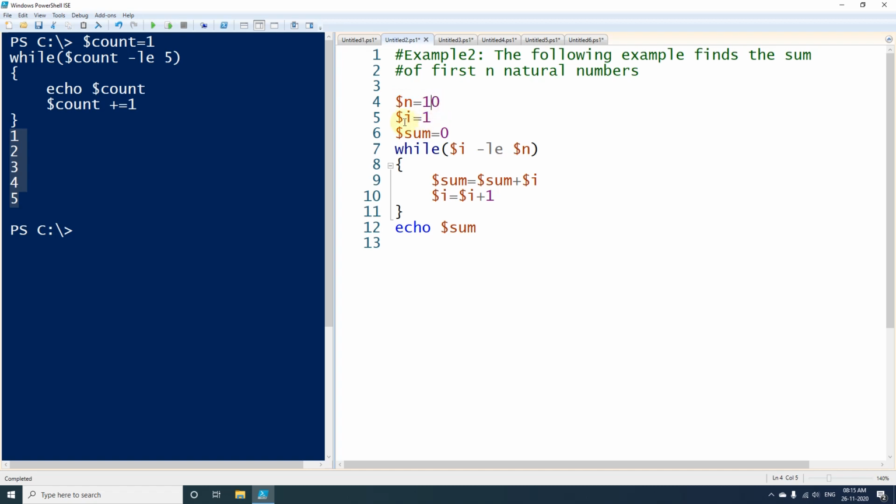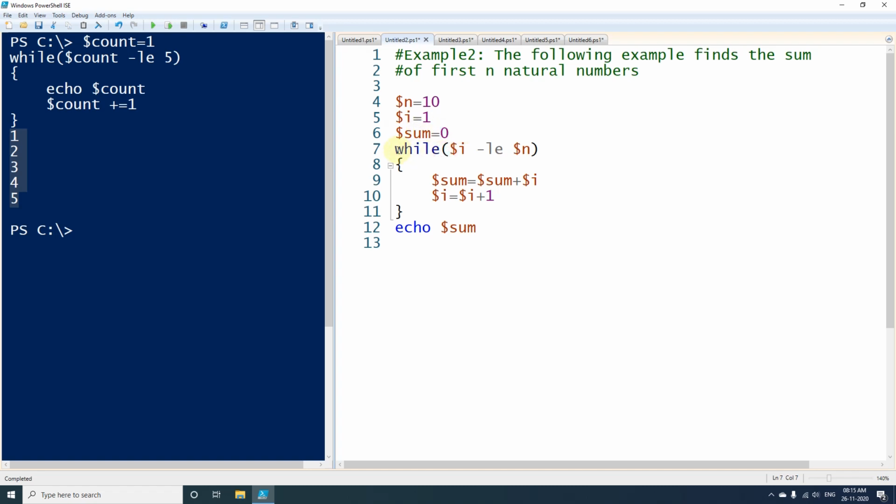After that I have given a second variable $i with the value 1. And third I have put $sum with the value 0, because in the starting there will not be any sum, it will be 0, and in every loop we will keep adding to this variable.